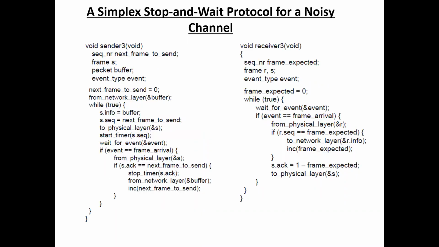So this is about elementary data link protocols. Elementary data link protocols are designed to perform basic functions like framing, error control and flow control. Framing means organizing the bits into frames. Error control means that errors can occur during data transmission, and you have to control them by using error control mechanisms. Flow control means that a fast sender does not overrun a slow receiver. So these are the three basic functions provided by the data link layer.